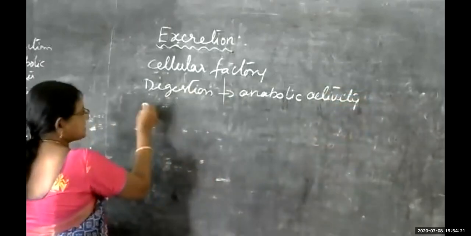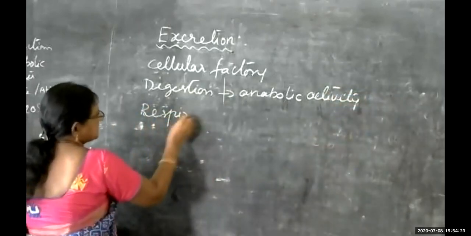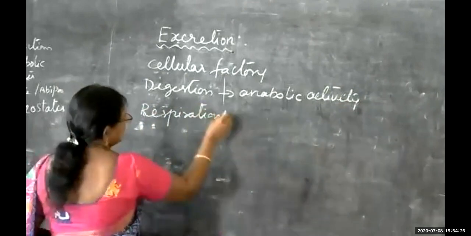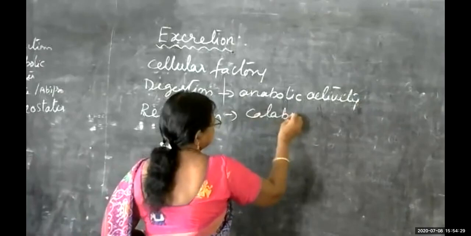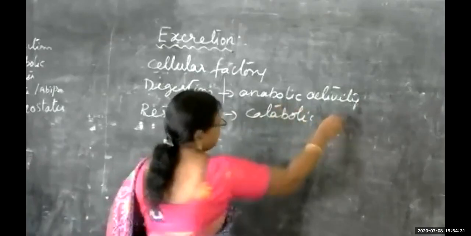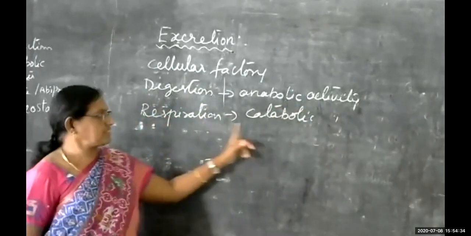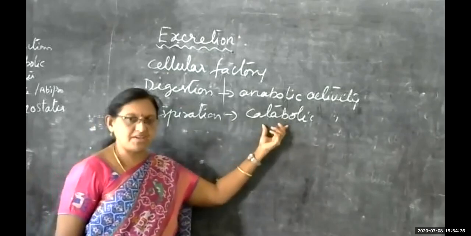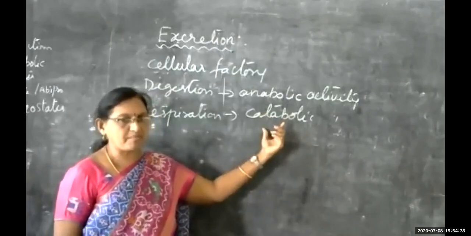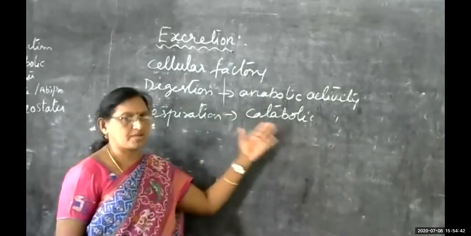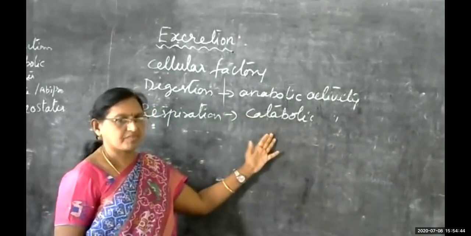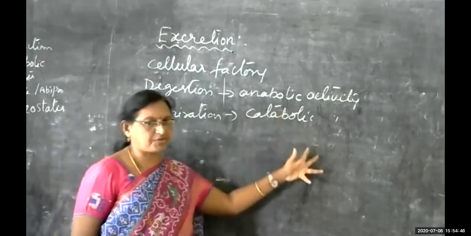And respiration is there, no? Respiration is a catabolic activity. Catabolic activity means, here, what happened? The food materials will be broken down into smaller particles, whereas energy is produced.